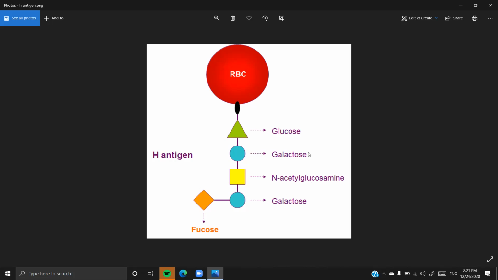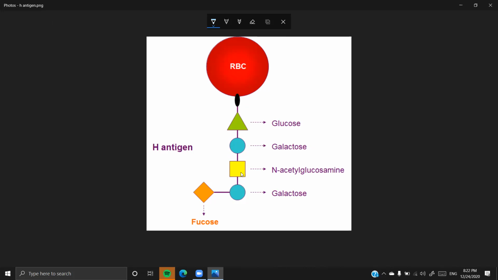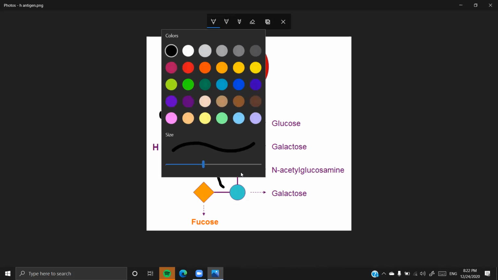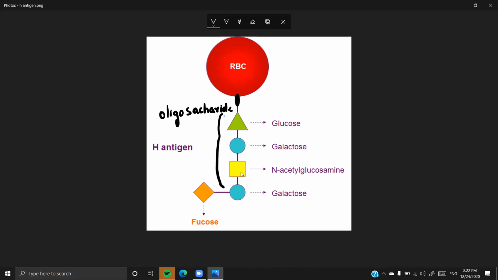This is not in your portion, but I just wanted to clear the topic of what antigens are, so that you will understand what those glycoproteins are. There is a protein with a chain of sugars, which is called an oligosaccharide, children. So these all are the oligosaccharides. Let me write this for you, children. Everything you're seeing from here to here is the oligosaccharide.